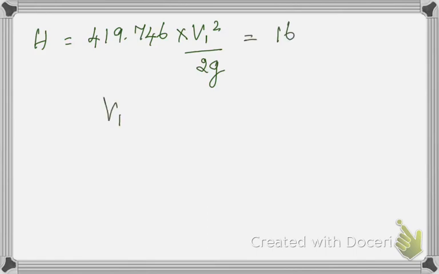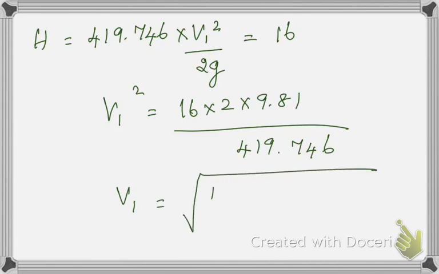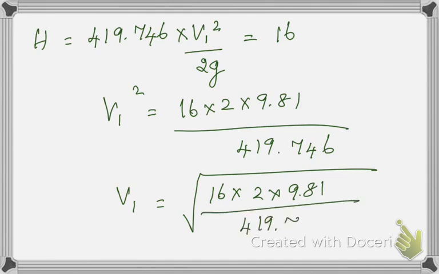So V1 square will be equal to 16 into 2 into 9.81 divided by 419.746. So V1 is equal to root of 16 into 2 into 9.81 divided by 419.746. My V1 value will be equal to, after simplification, 0.864 meter per second.